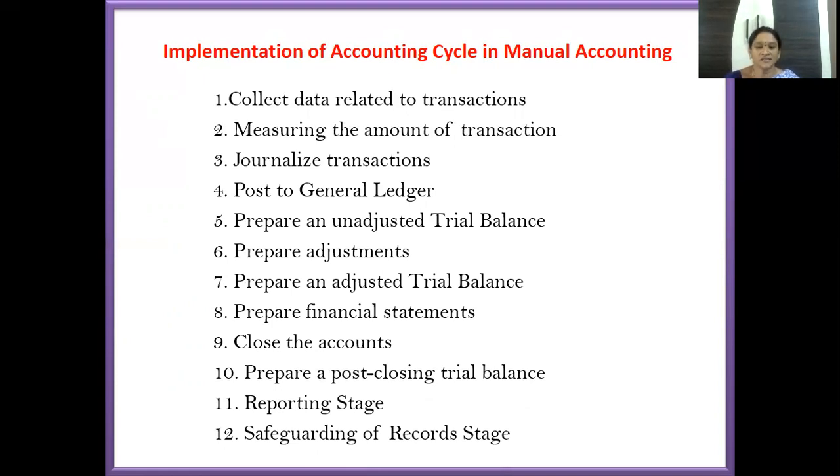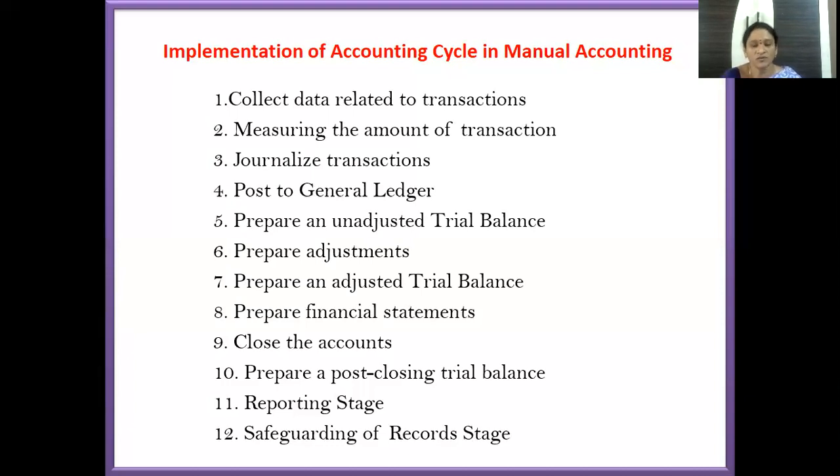First, from the transaction, we journalize the transactions. Writing into the journal is called entry. And then from the journal, we will write them into the ledger. Writing from the journal to the ledger is called posting. After that, the trial balance is prepared. Writing into the trial balance is called summarizing. Next, final accounts are prepared, which comes under analyzing. And after preparing the final accounts, they will be interpreted by the management accountants. So this is the manual accounting cycle.